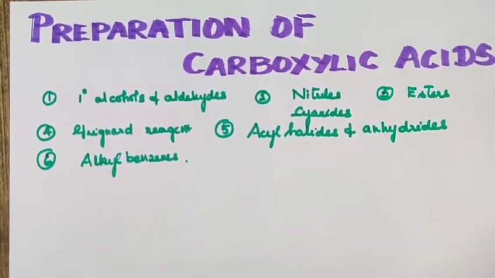From these organic compounds you can prepare many useful carboxylic acids. What is the purpose of preparation of carboxylic acids? From different carboxylic acids you can prepare, as you know, drugs, dyes, adhesives, and so many pesticides and herbicides, right? Let us see what the different techniques are. How do you prepare carboxylic acids from these organic compounds?